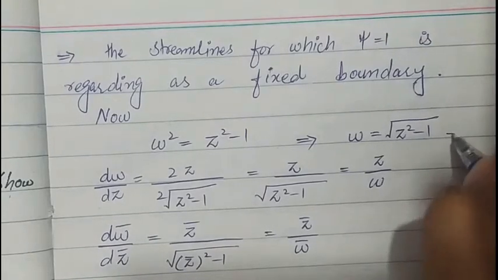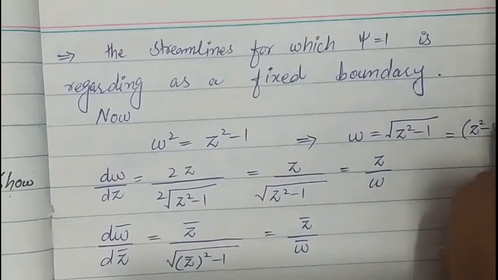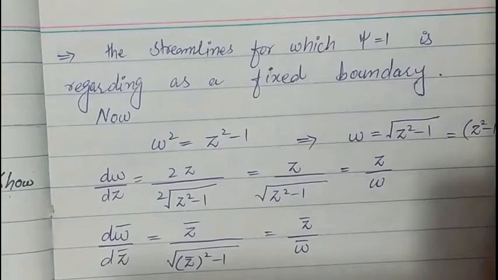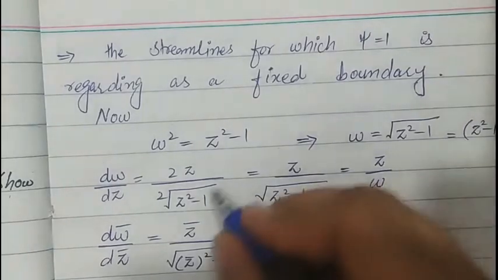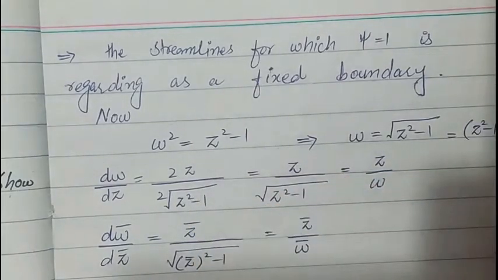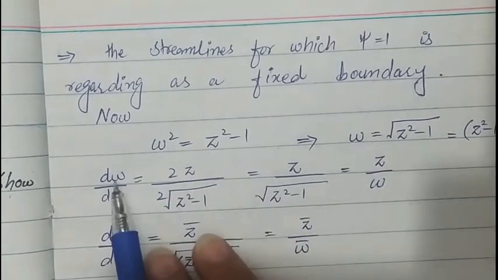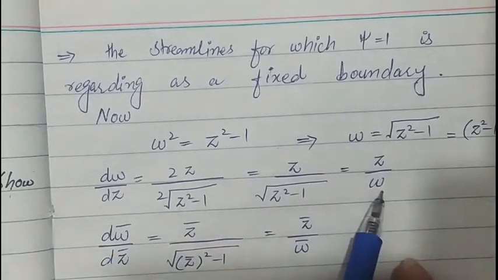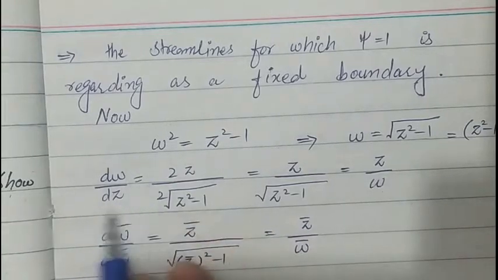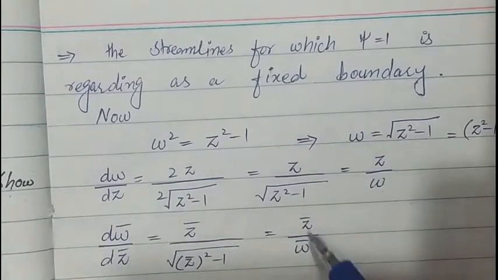This is of the form (z square minus 1) power 1 by 2. Now take the derivative of this by using the power rule, and we will get dw by dz is equal to z by w, and its conjugate will become z conjugate over omega conjugate.